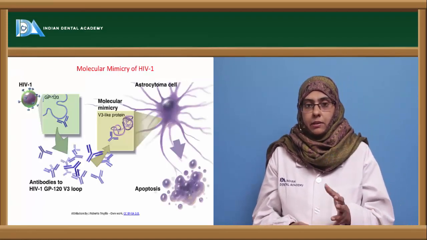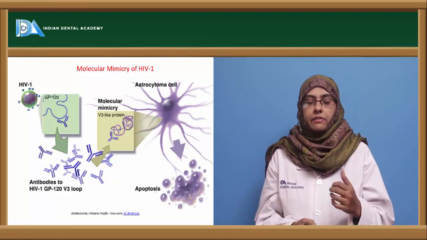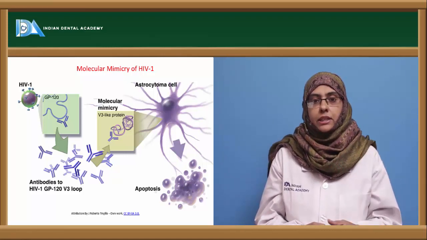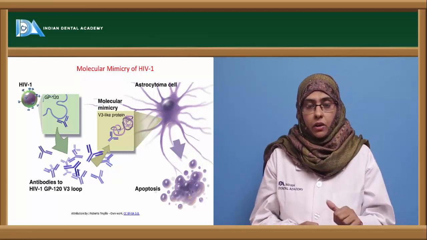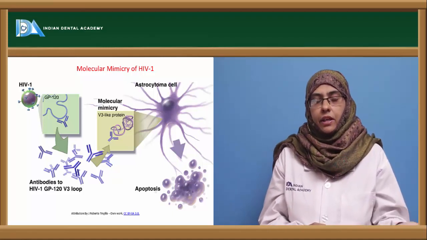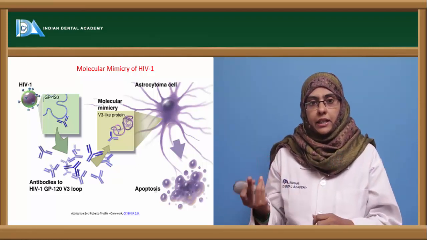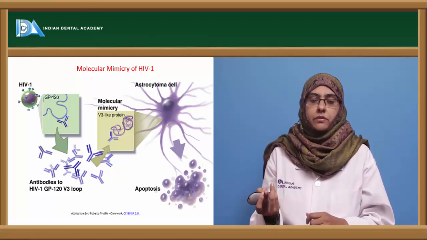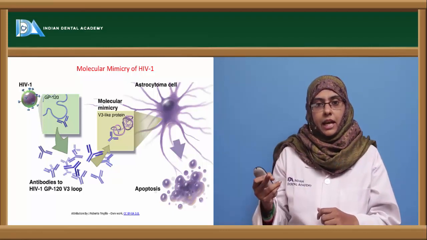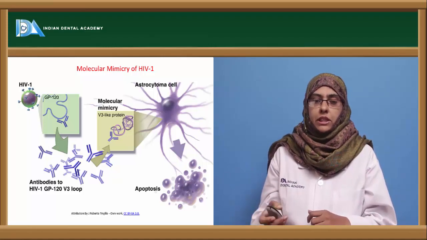The best example of molecular mimicry is infection with the HIV-1 virus. HIV-1 has a structural component called glycoprotein 120, and the autoantibodies produced against it, instead of reacting with the HIV organism or GP120, act upon the astrocytes, which are cells of the central nervous system, and cause damage to the central nervous system, leading to central nervous system disorders in the human body.